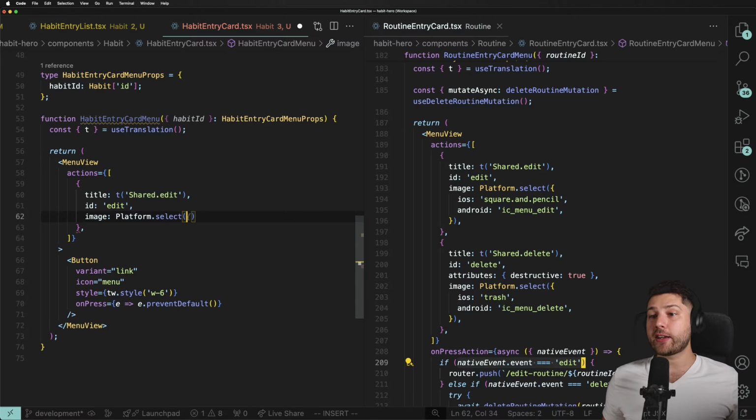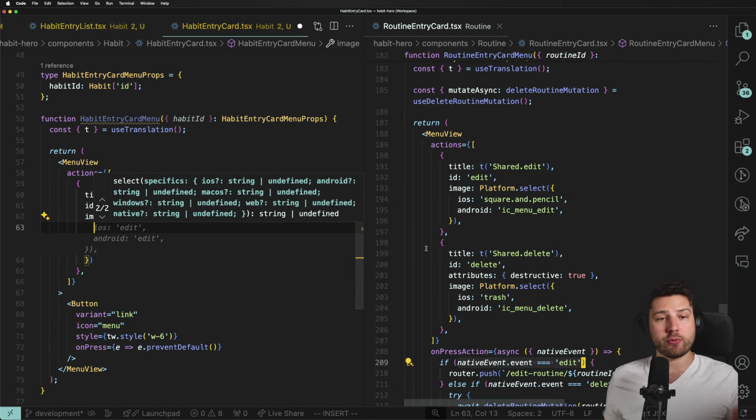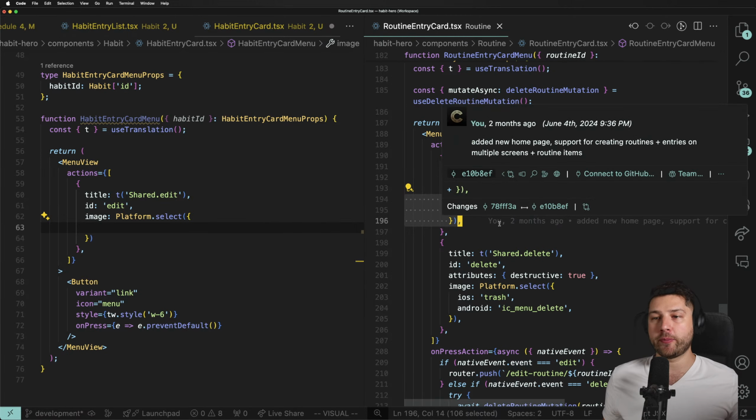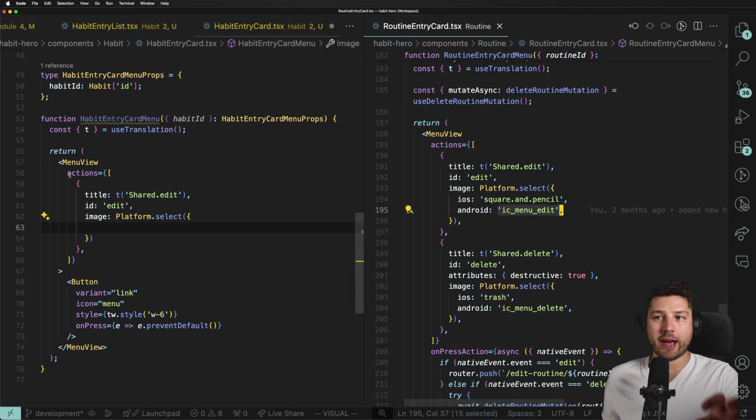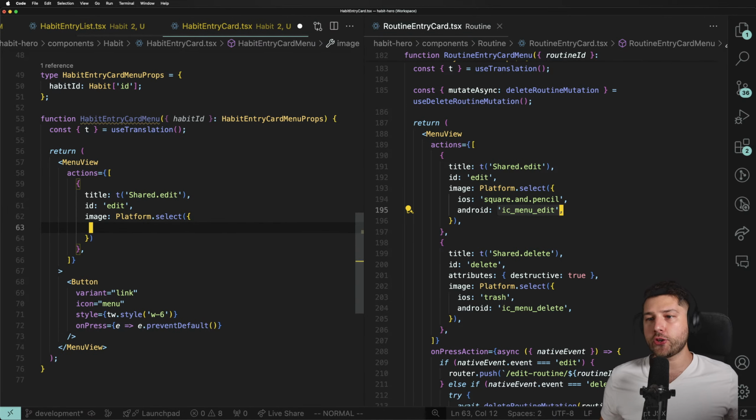Platform.select. This is something specifically to React Native, because React Native is cross-platform. We're building iOS and Android apps and web apps as well. We can do things based on a platform. So if this is running in iOS, it's going to do this. If this is running in Android, it's going to do that, right? That way you write the same component, but some things obviously need to be different. And so you use this to actually make them different, right?